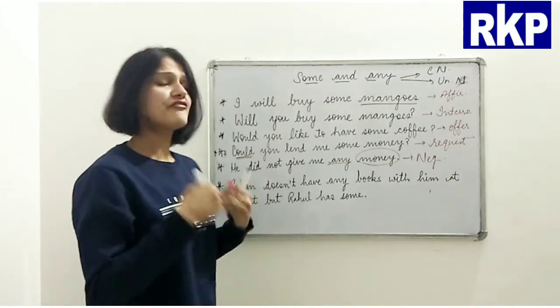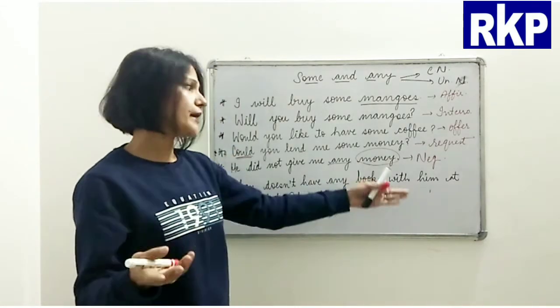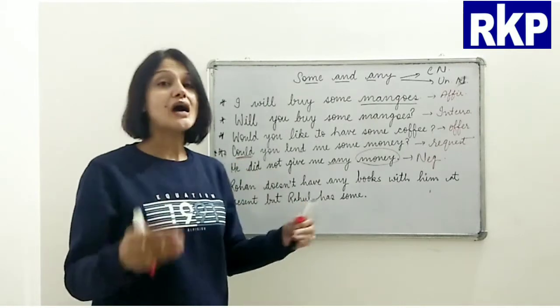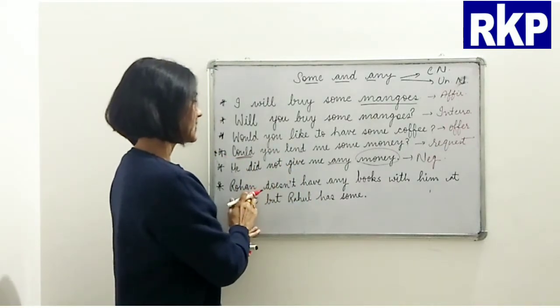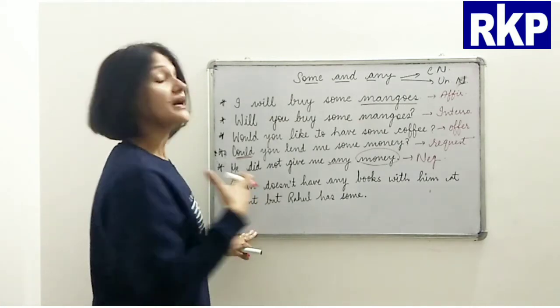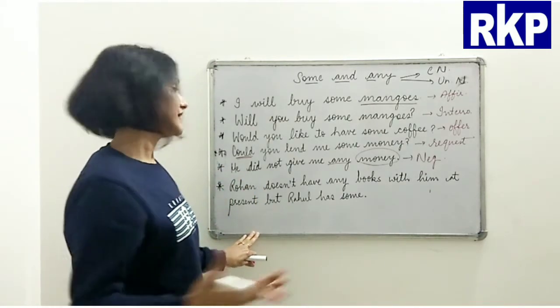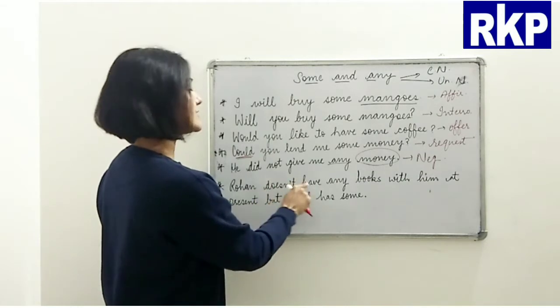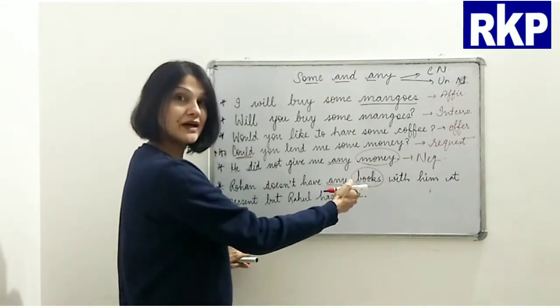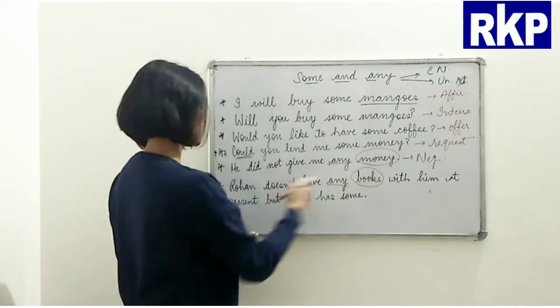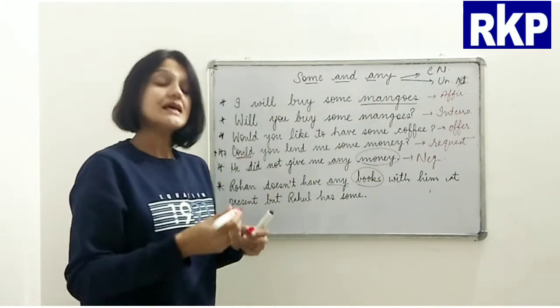Rohan doesn't have any books with him at present, but Rahul has some. Now if you see here, beta, this is again a negative sentence, right? So Rohan doesn't have any books. Now this is a countable noun, right? Countable, with him at present, but Rahul has some.